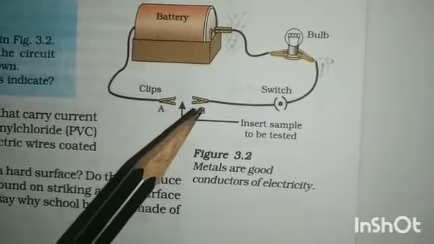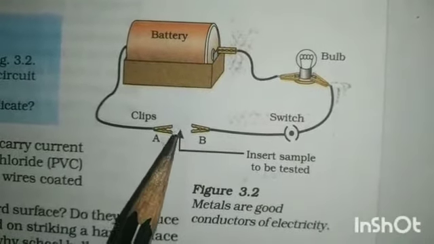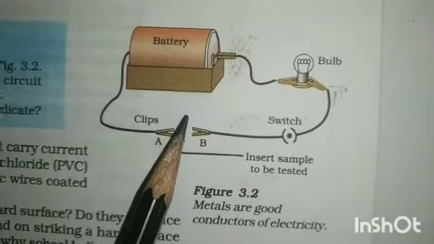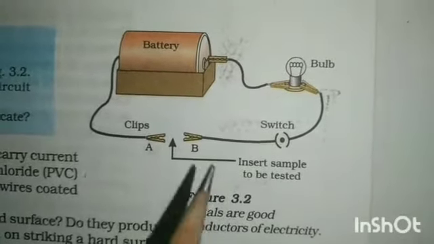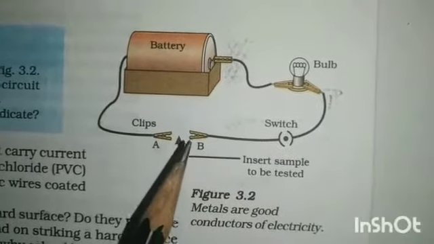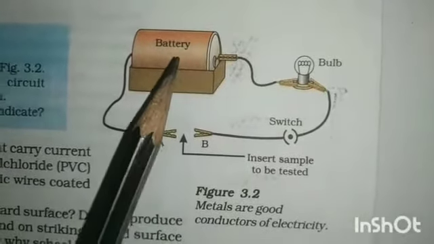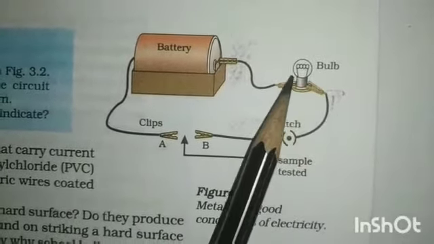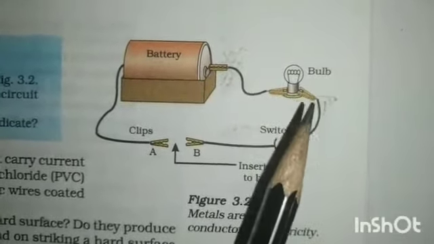We can place a metal to be tested in the circuit between these terminals A and B. If the bulb glows, it shows that the metal is a good conductor of electricity. If the bulb does not glow, it is a non-conductor of electricity.